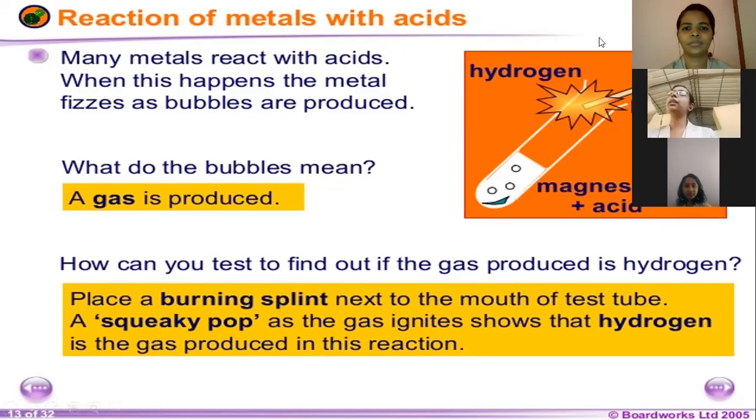We have to remember that when the metals react with cold water, steam and acids, the liberated gas will be hydrogen. Okay, how can we test to find out that the gas is hydrogen that we saw in our reaction with these metals and water itself?